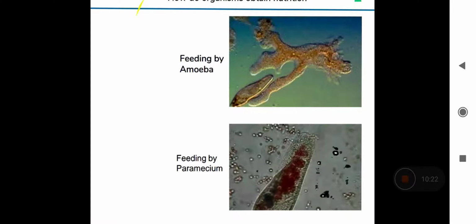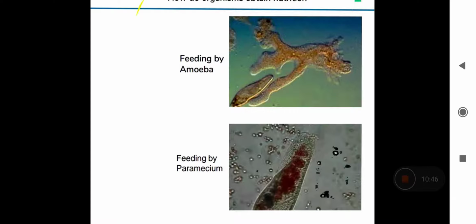You know that the cell membrane of amoeba keeps on protruding into pseudopodia. You know that the amoeba has false feet. What are false feet? The pseudopodia, they just make their cell membrane protrude outside, and they make false feet.